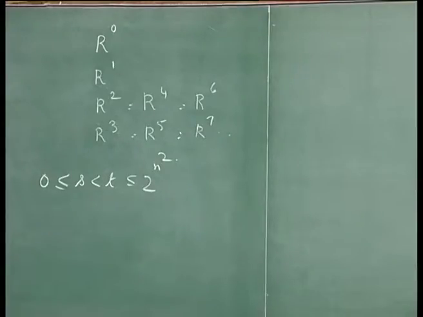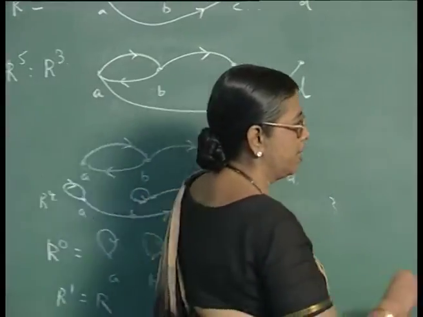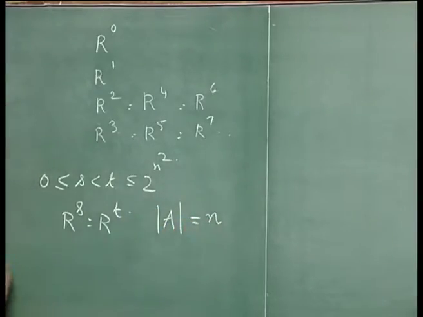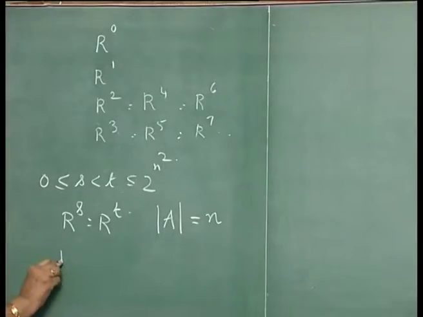For two values s and t, R power s will be equal to R power t, if the underlying set A consists of n elements. R is a relation on A and A has n elements, where n is a finite number. Why this? Because if A has n elements, what is the maximum number of ordered pairs you can have on A cross A? N squared.